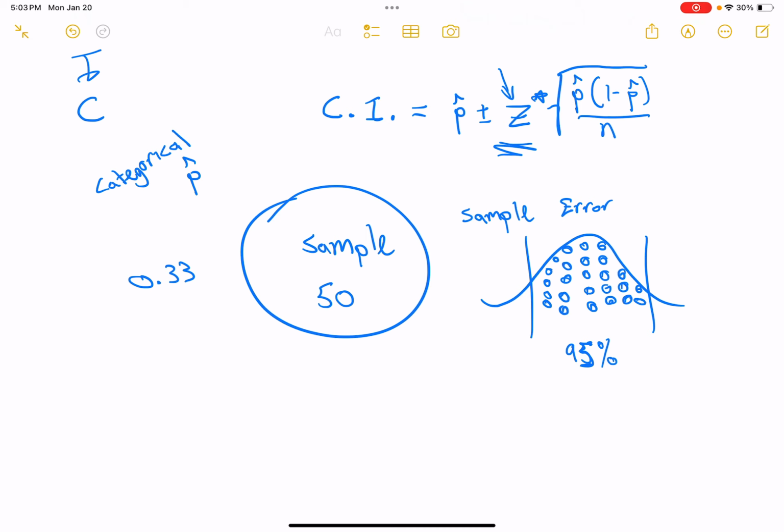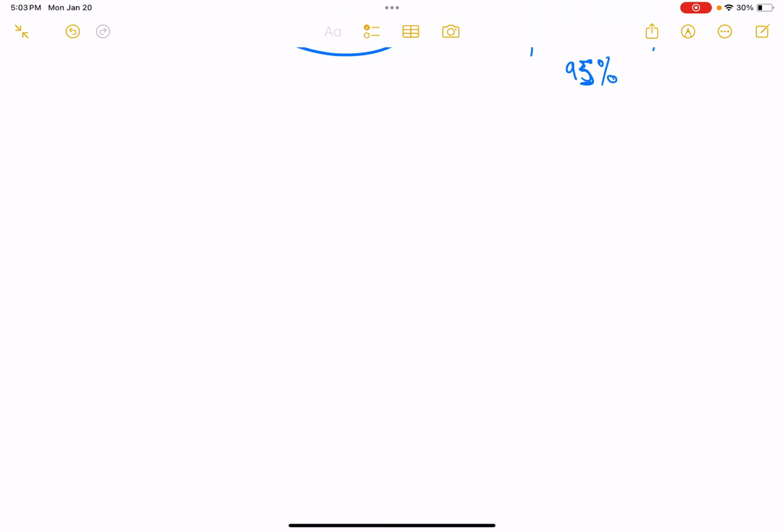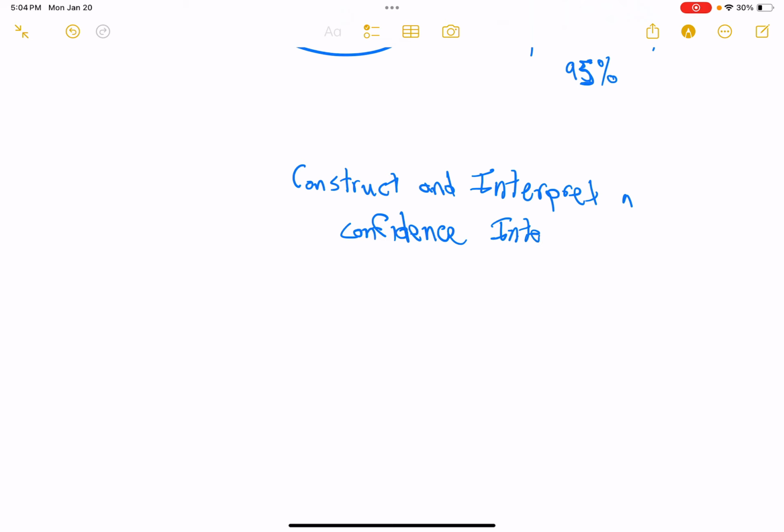So let's zoom forward. You should have our 6.2 slides up, and I'm already on slide 6. All of the slides before that go through the homework, which of course you should go through and feel solid on, and we're just going to go through PANIC. Let's do the elements of PANIC. PANIC is what you will use for your confidence interval, to remember what a confidence interval is and how to construct and interpret. So of course, what the question will say is construct and interpret a confidence interval for, and then it will say the specific situation.